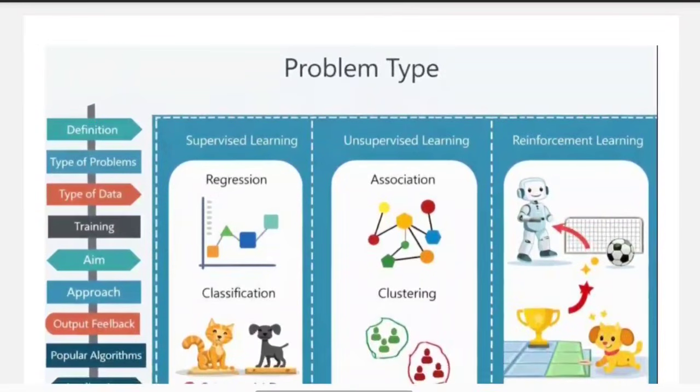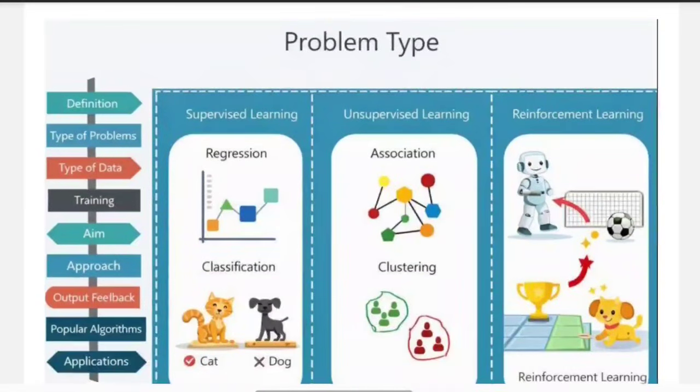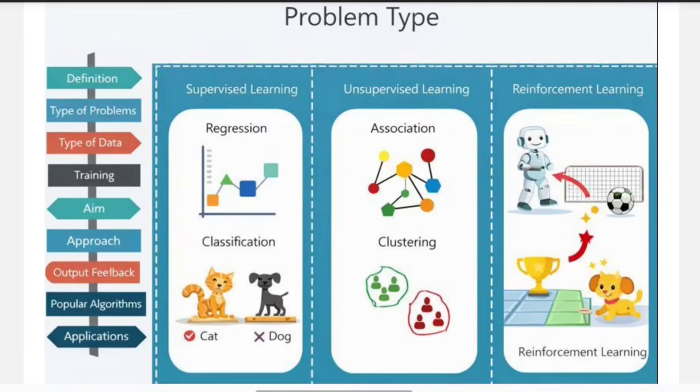Now here you can see two types of problems. One is regression and the other is classification. So let us understand classification using the image below. You can see a cat and dog. Suppose we show these animal images to a child and ask the child, is that cat or dog? Now the child has to choose the correct category.